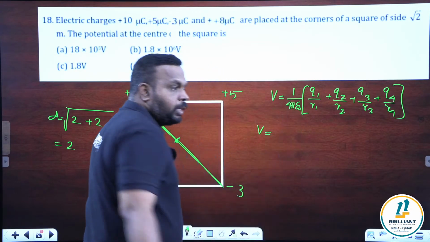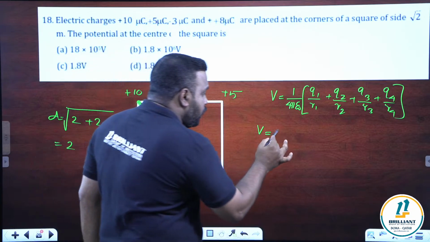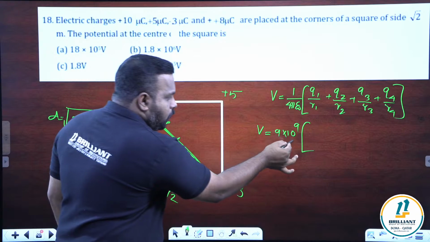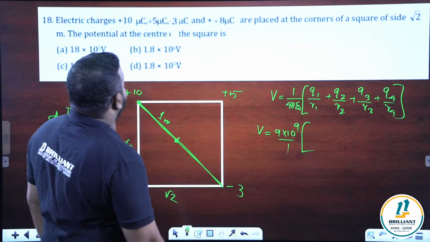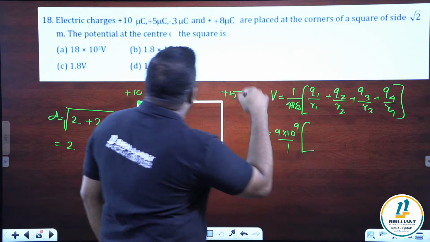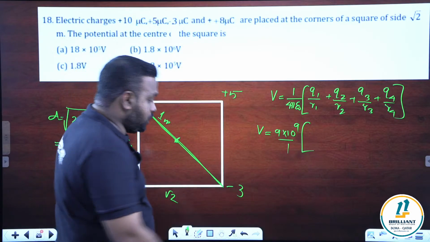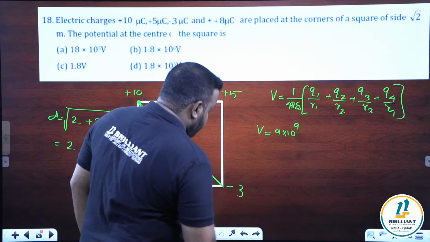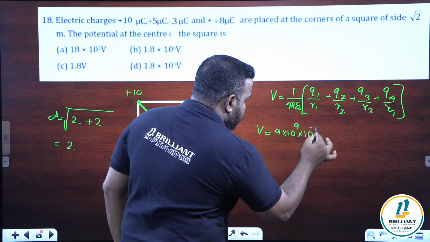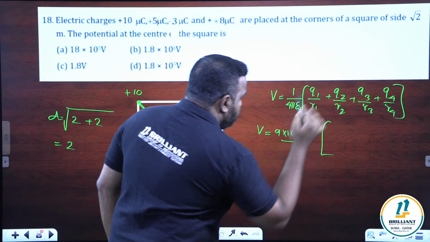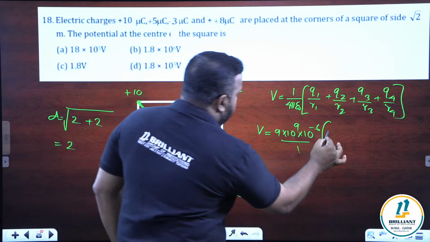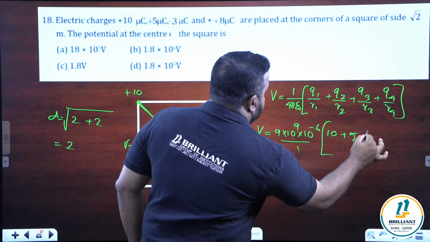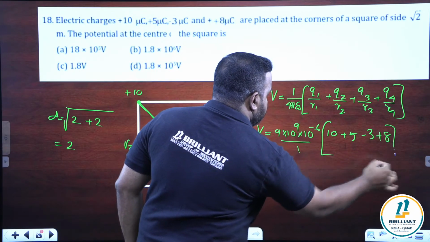V is equal to, what is the value of 1 by 4 pi epsilon naught? 9 into 10 power 9, into, distance is 1 only, leave it. Q1, what's the first charge? Plus 10. And all are micro. Micro means 10 power minus 6. So that also we can write or take outside. So 10 raised to minus 6 divided by 1 meter into Q1 value plus 10, plus 5 minus 3 plus 8.